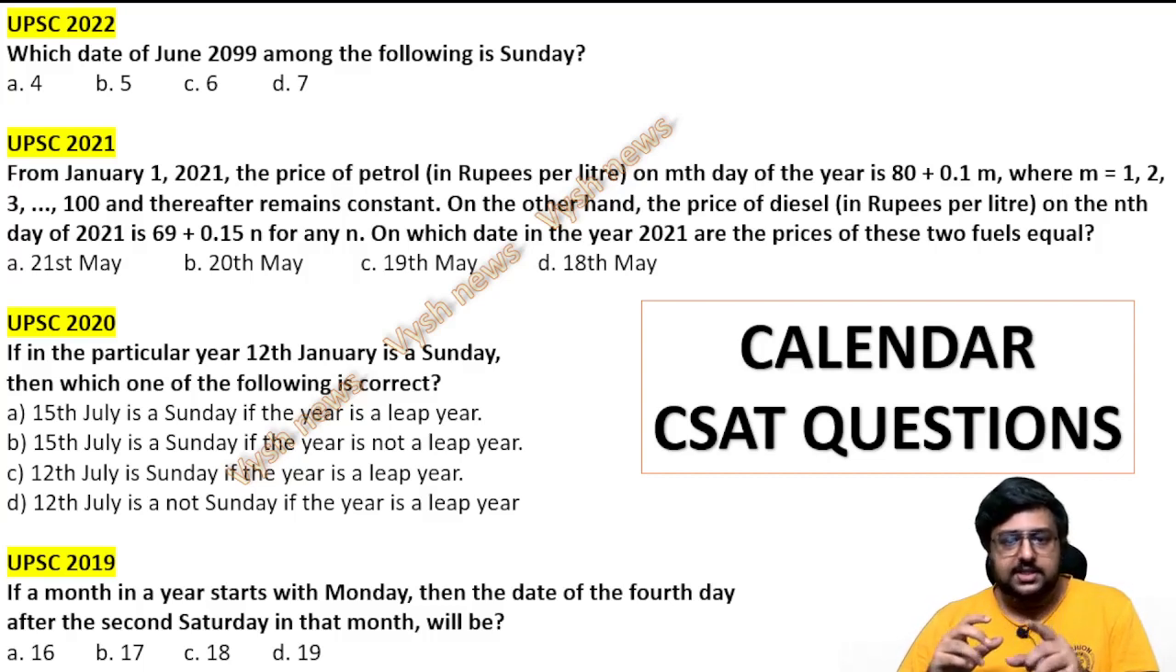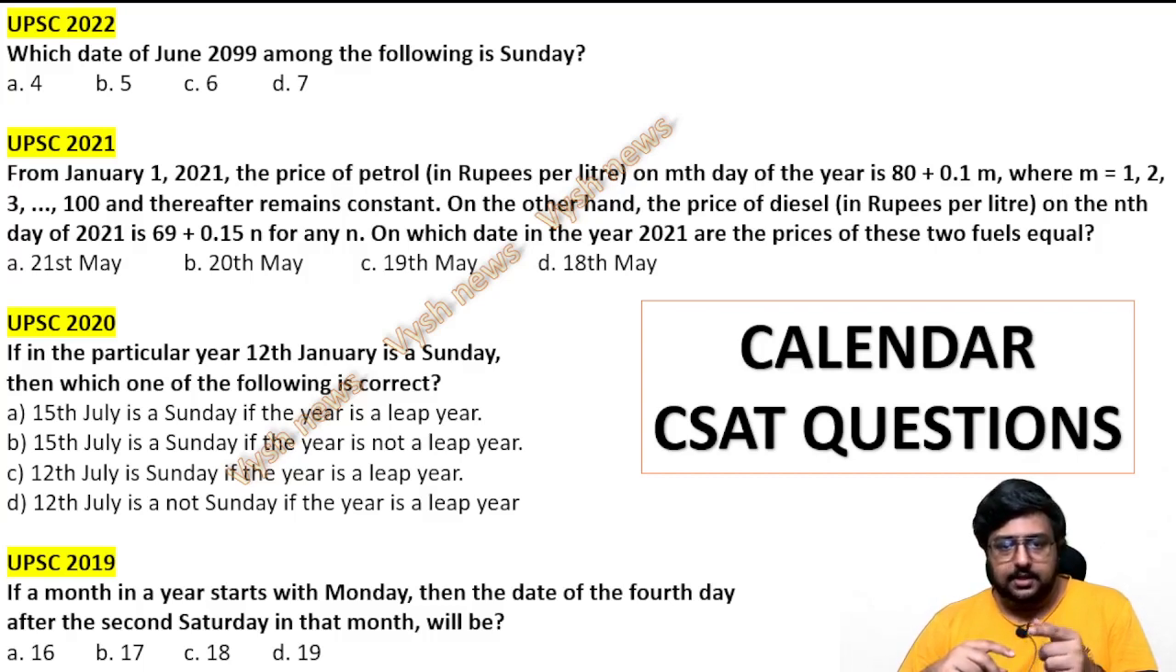Beginners especially, see 2022, 21, 20, 19, and even in 23 I am sure it is there, but I took only from 2022 backwards. Every type is there. They are asking, June 2099, which of the following is a Sunday? Then one question based on petrol price, a very interesting question. I have solved it also, and I think it will be there in my solved previous year paper videos.